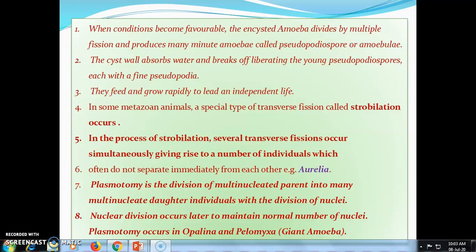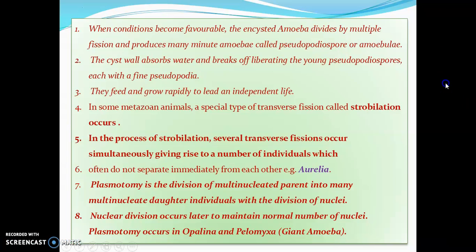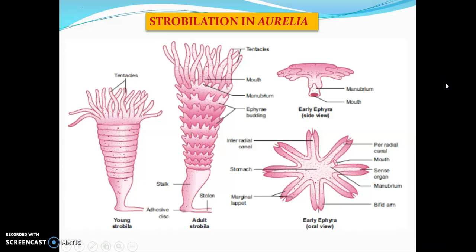Plasmotomy is a very important 2-mark question. Plasmotomy is the division of a multinucleated parent into many multinucleated daughters. The nuclear divisions occur later to maintain the normal number of nuclei. Plasmotomy occurs in Opalina and Pelomyxa. Example, giant amoeba. It is a strobilation in Aurelia.